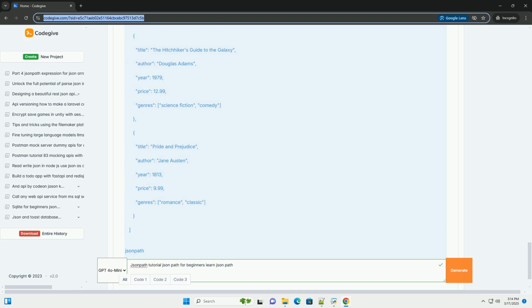Get all the books, as an array. Result. 5. Get the titles of all the books. Result. 6. Using the union operator. Result. 7. Array slicing, get the first 2 books. Result. 8. Deep scan, find any value that has New York. Result.